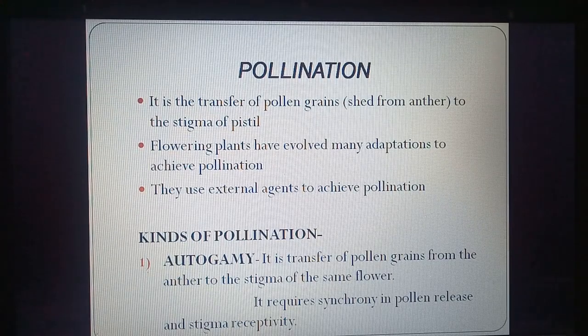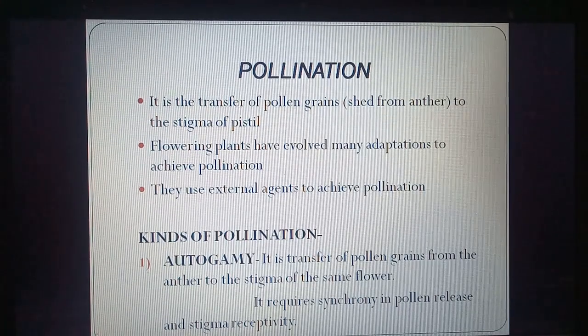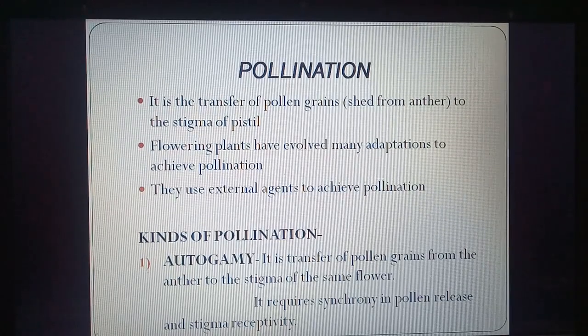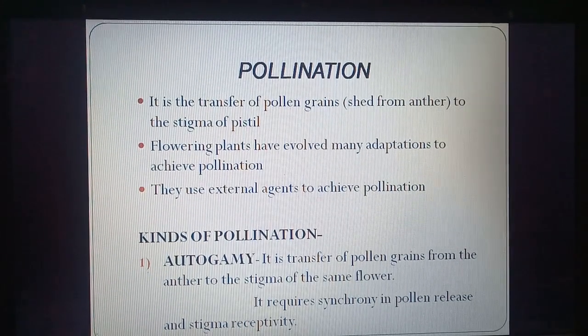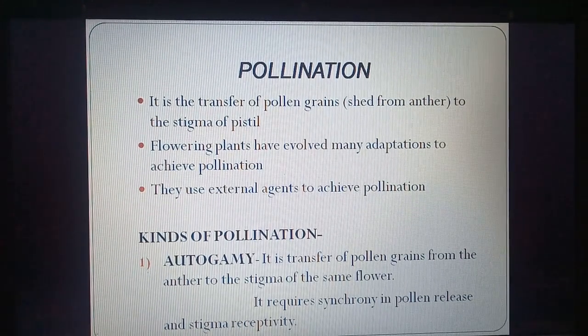Flowering plants have evolved many adaptations to achieve pollination. So angiosperms have many adaptations or modifications so that they can undergo pollination. They use external agents to achieve pollination. So they depend on agents in the environment like insects, air, water.